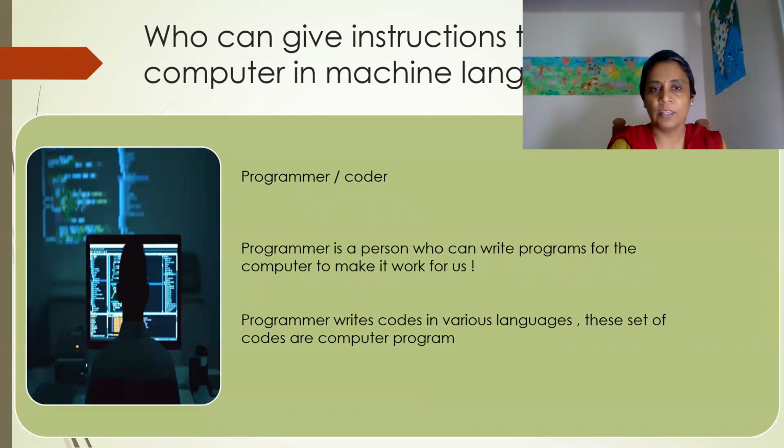Now the person who gives instructions to the computer is called a programmer. He uses those instructions and makes the computer perform. But those instructions have to be written beforehand. That work is done by a programmer or a coder. A programmer is a person who can write programs in a language which the computer can understand, and he makes the computer work for us. A programmer writes code in various languages. This set of code is called a computer program.